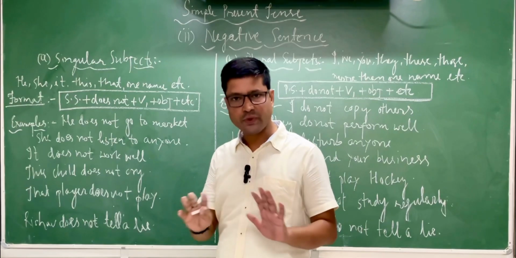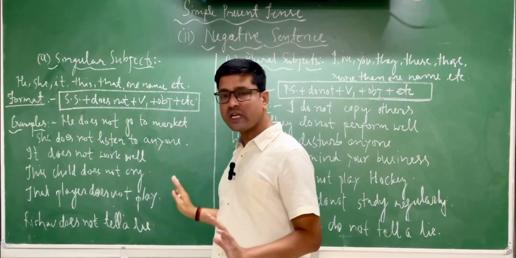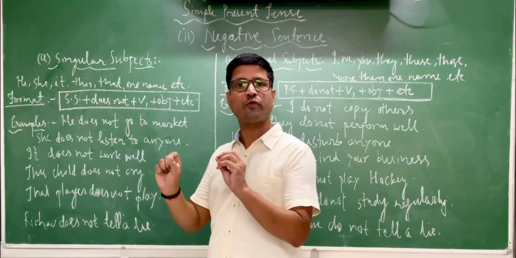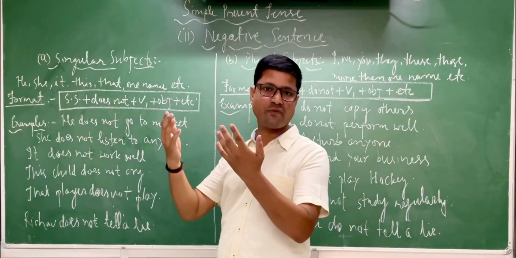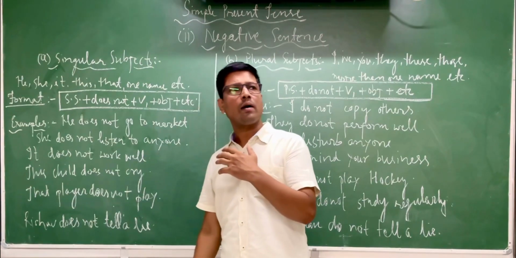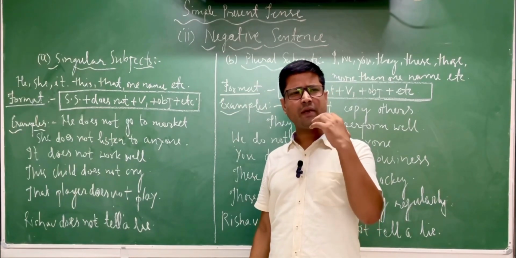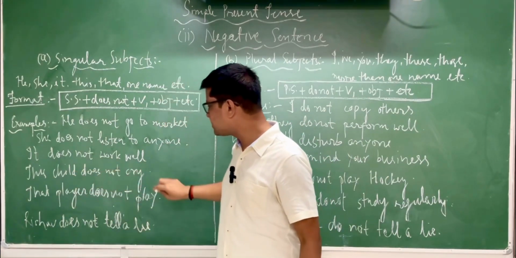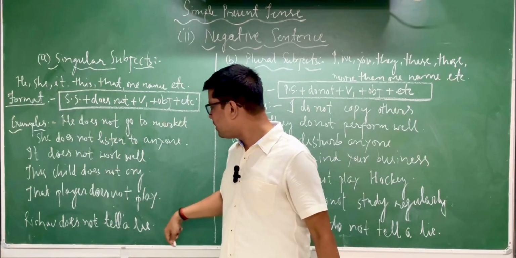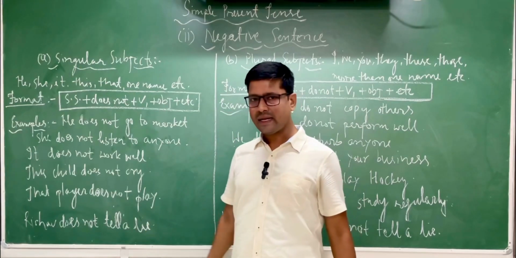That's why the concept is very clear: in negative sentence we do not have to think about the V5 form. It is the only problem in affirmative sentence. So here I have written very clearly: this child doesn't cry, that player doesn't play, Rishabh doesn't tell a lie, like this.